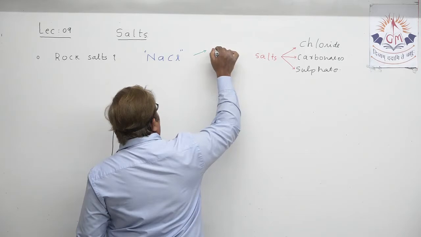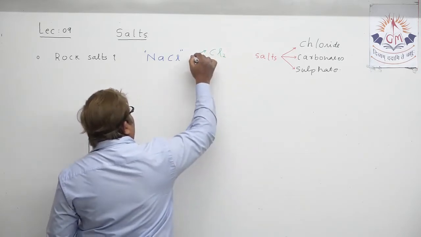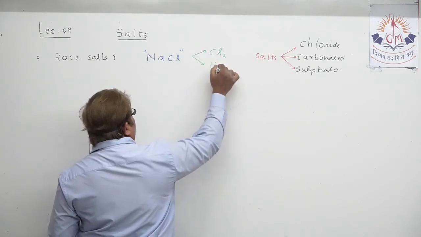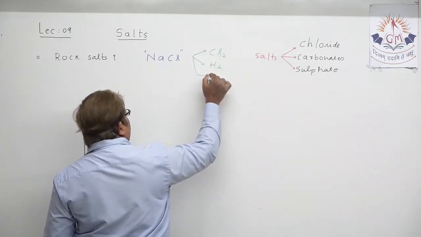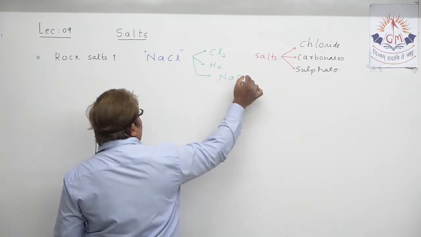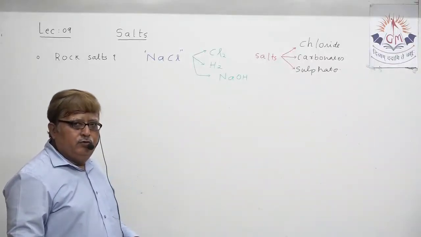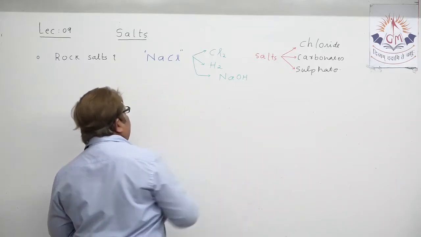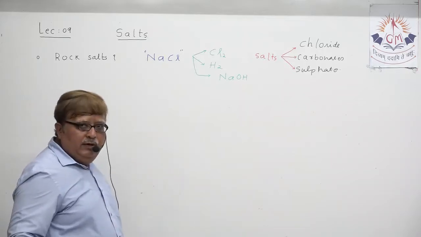Sodium chloride can be a raw material for production of chlorine gas, for production of hydrogen gas, and even for production of NaOH. NaOH you all know, which is known as sodium hydroxide. So sodium hydroxide can also be produced from sodium chloride.